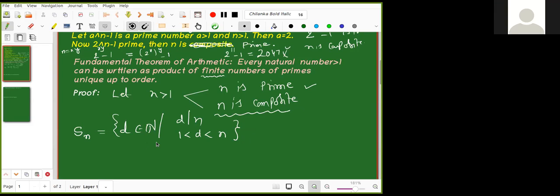Why is it non-empty? First of all, D is a subset of the natural numbers, and there exists a smallest element, I think. No, you are telling ahead; I am not asking that part. Why is this non-empty? You need to use the definition. What is the meaning of a composite number? It has a divisor which lies strictly between 1 and n. That's why it is non-empty. That is all I am asking.